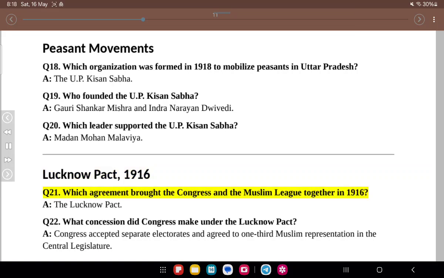Lucknow Pact, 1916. Q21. Which agreement brought the Congress and the Muslim League together in 1916? A. The Lucknow Pact. Q22. What concession did Congress make under the Lucknow Pact? A. Congress accepted separate electorates and agreed to one-third Muslim representation in the central legislature.